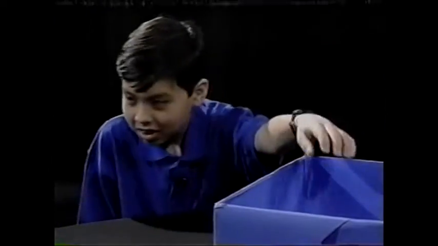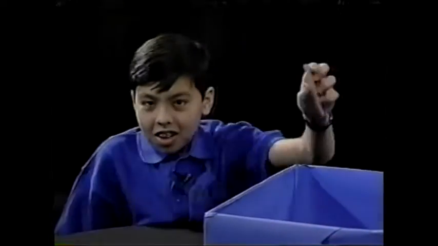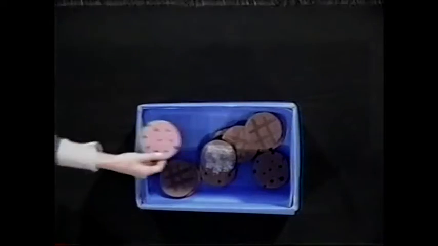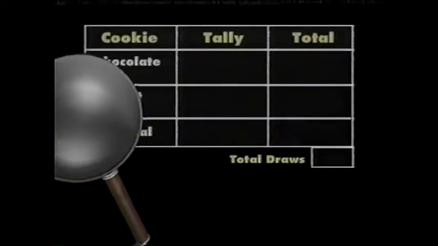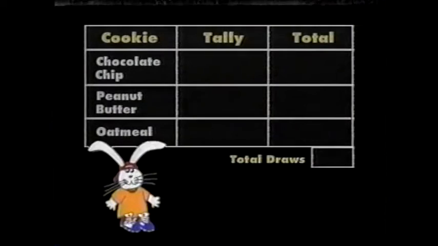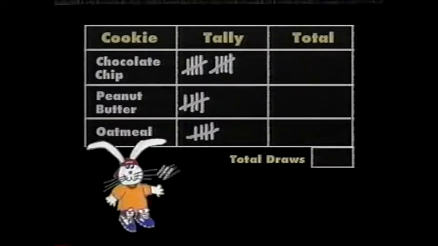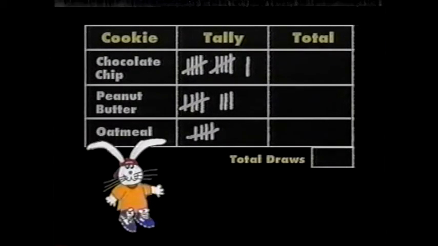All righty, I think we're ready to go. So we're ready to perform our experiment. Lori, you're first. Reach into that box and pull out a cookie. Chocolate chip. Peanut butter. Oatmeal. Chocolate chip. Chocolate chip. Oatmeal. Chocolate chip. Peanut butter. Peanut butter. Chocolate chip. Chocolate chip. Chocolate chip. Peanut butter. Peanut butter.